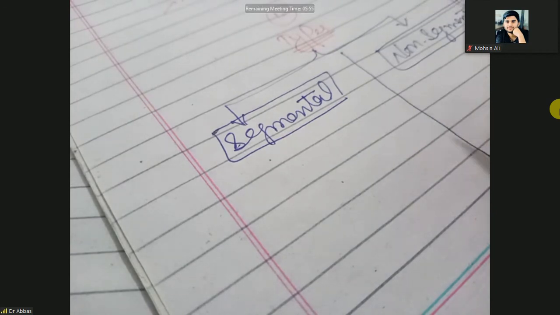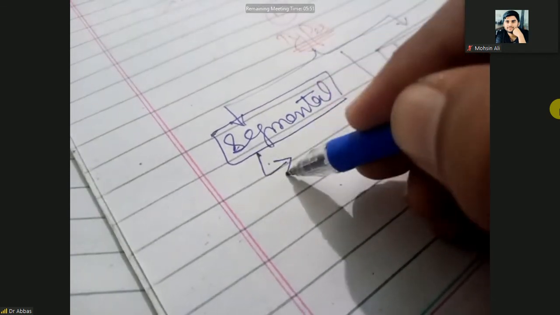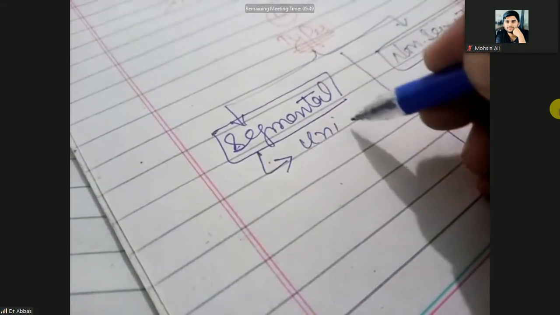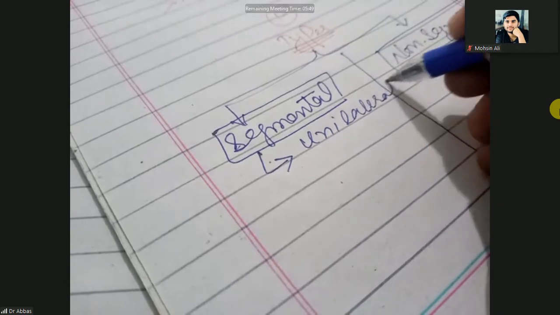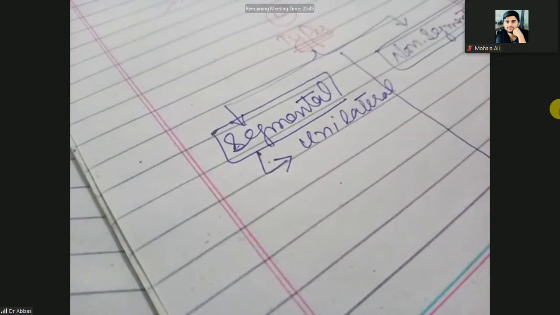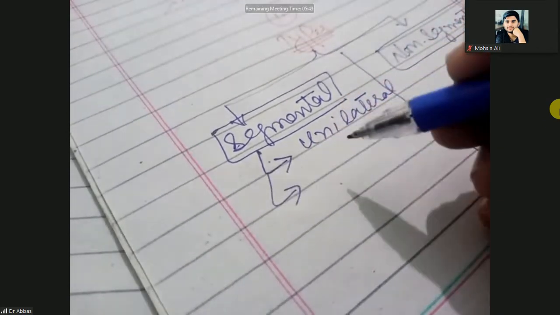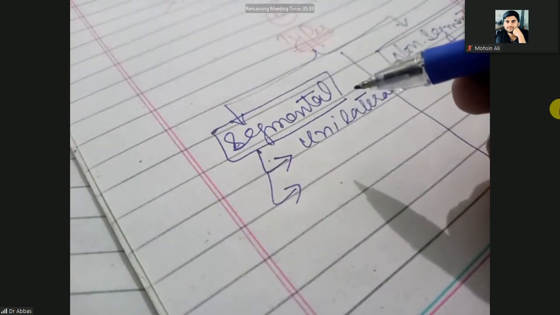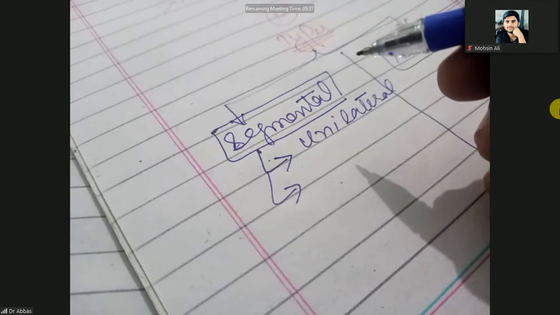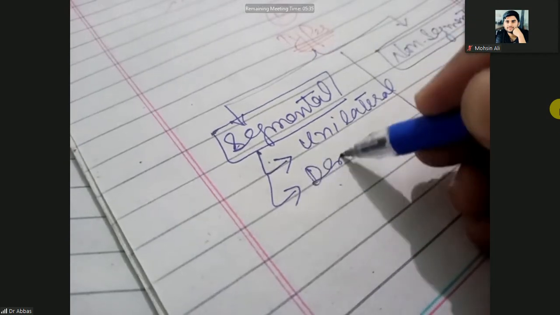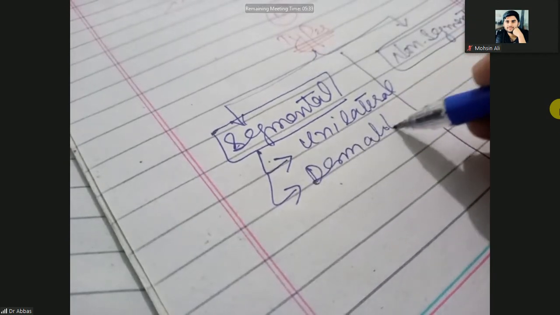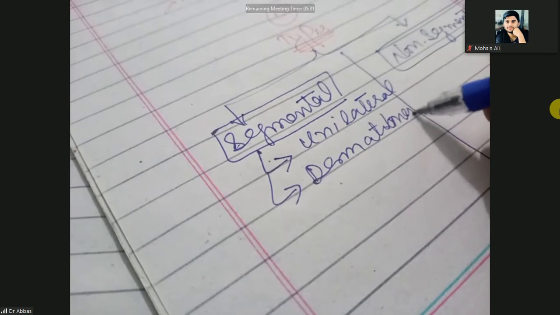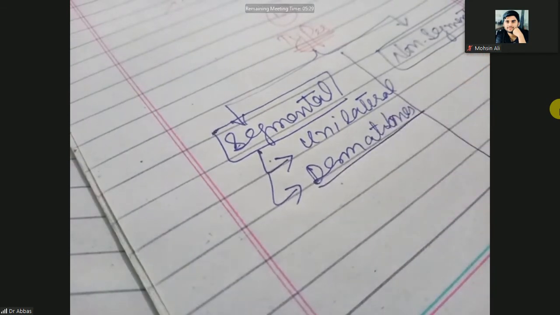So segmental vitiligo is unilateral. It is present on one side, and in a specific nerve-innervated area, along the dermatomes. Dermatomes mean the part of the skin that is innervated by specific nerves.